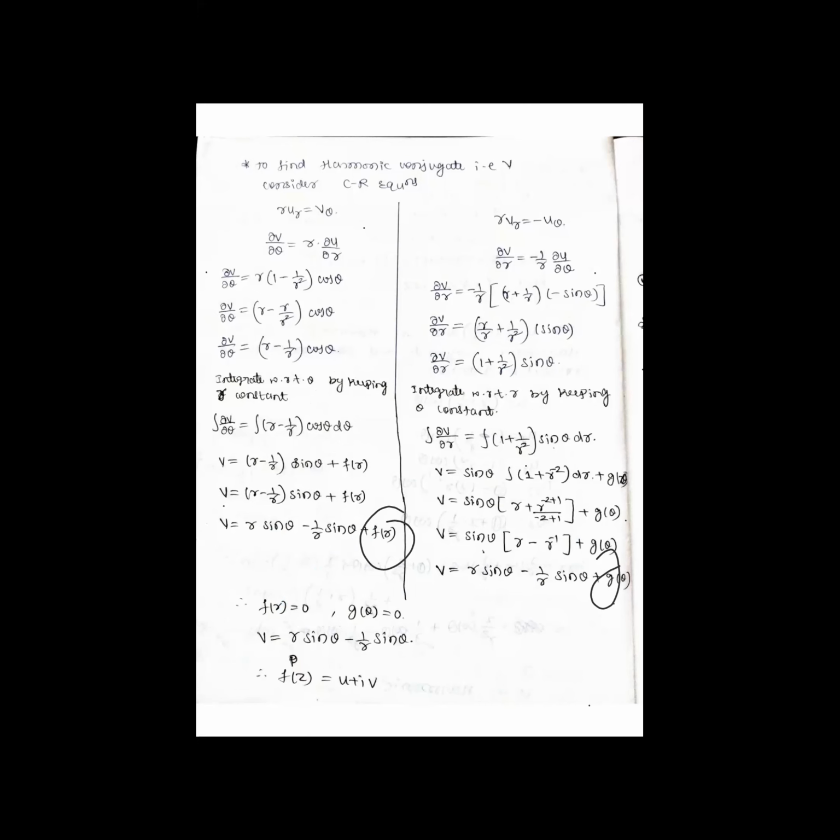Okay, so that is next. I got the harmonic conjugate. Next, I'll get f of z. So f of z is equal to (r + 1/r) cos θ.